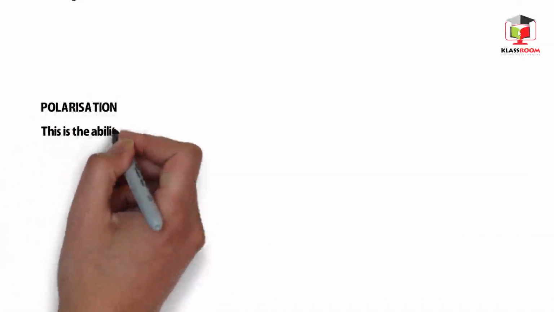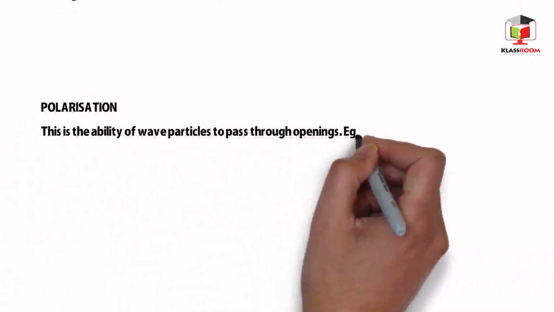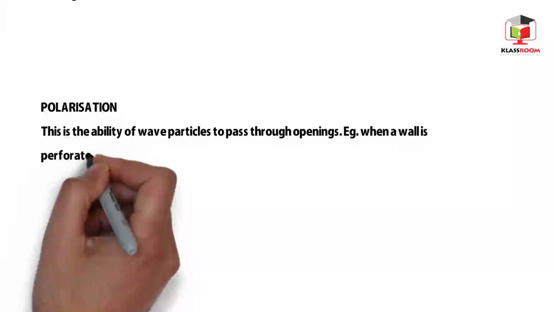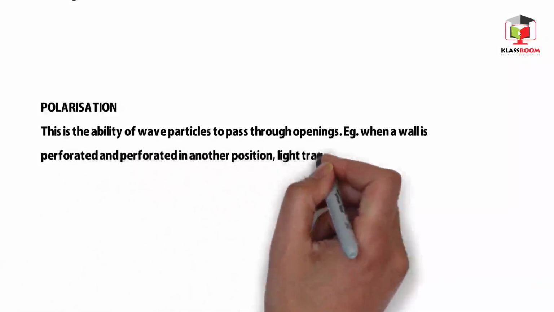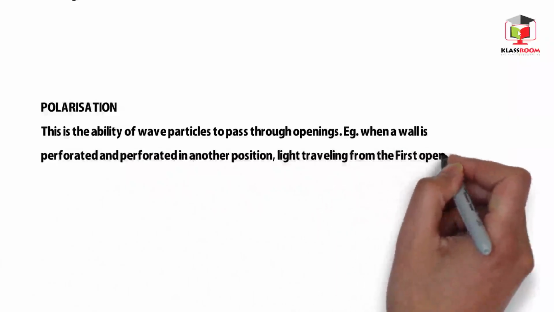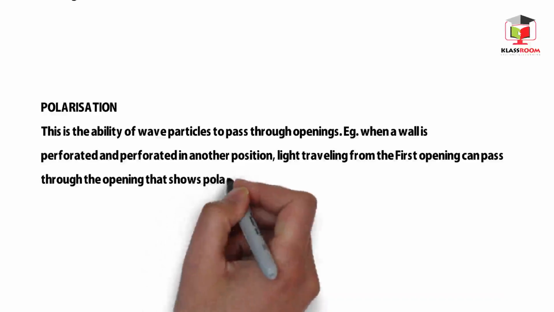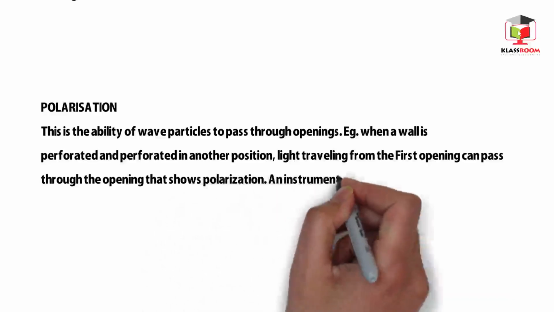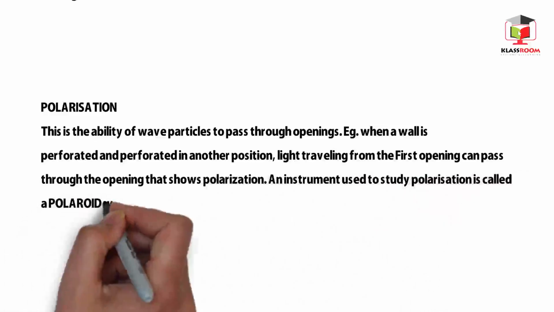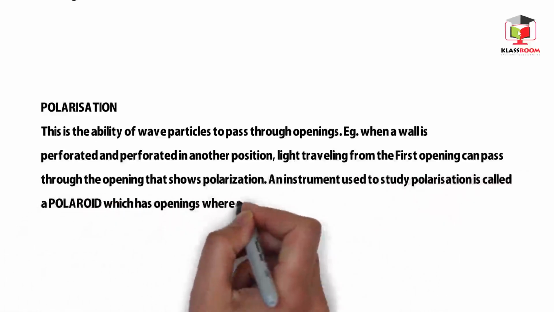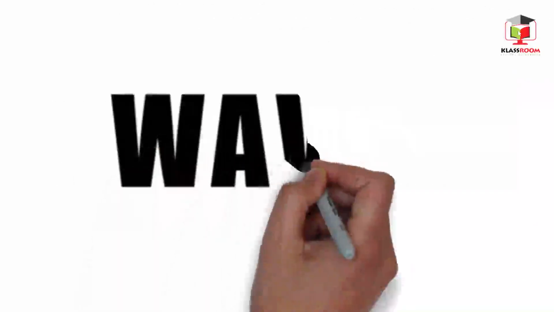Polarization. This is the ability of wave particles to pass through openings or slits. Example, when a wall is perforated and perforated in another position, light traveling from the first opening can pass through the other opening. That shows polarization. An instrument used to study polarization is called a Polaroid, which has openings where waves can pass through. That brings us to the end of the topic, waves.